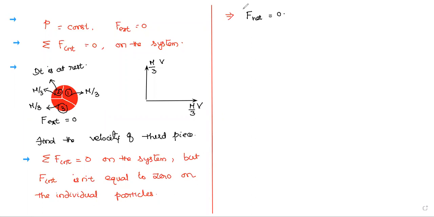So anywhere, not only in this problem, anywhere the net force, every time we have to check internal and external? No need to check. This is what I am saying. All the times the total internal force on the system is zero, so no need to check this one. Just we have to check the external force on the system is zero or not. If this external force is equal to zero, then you can say